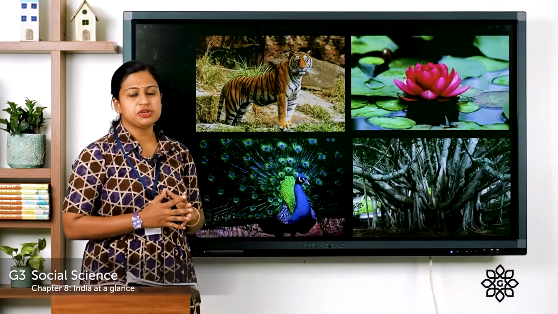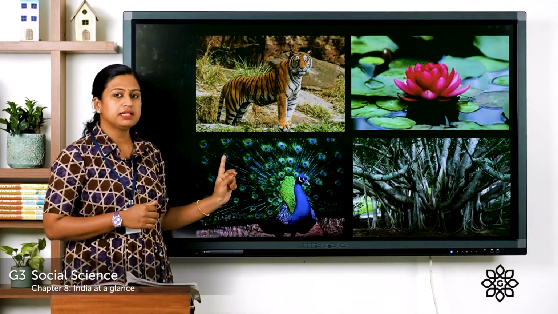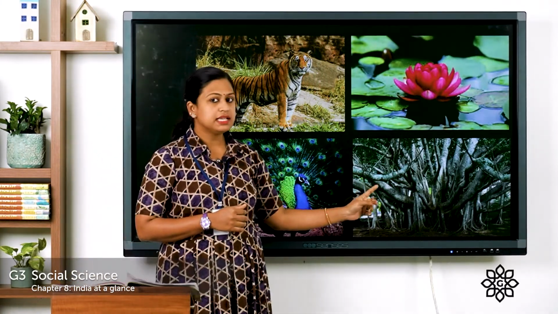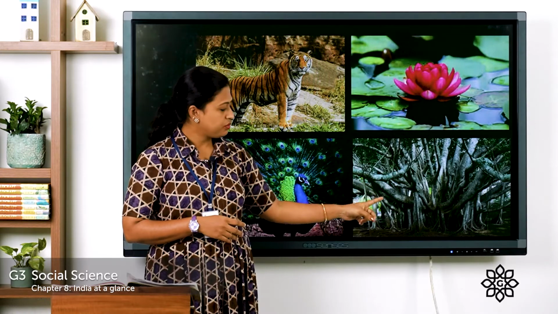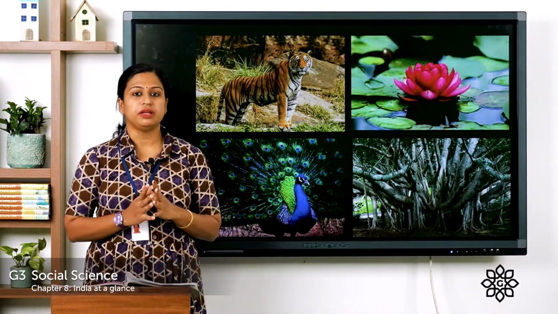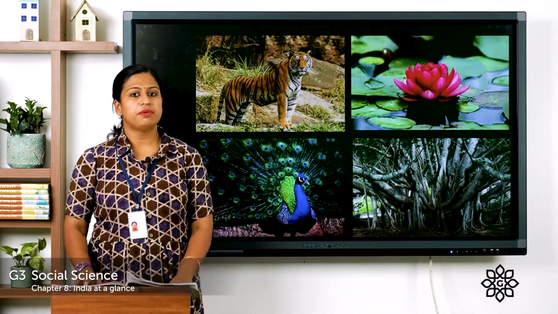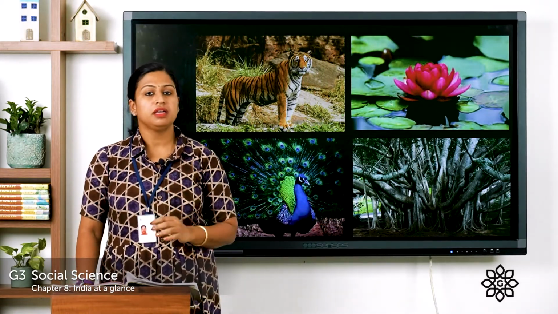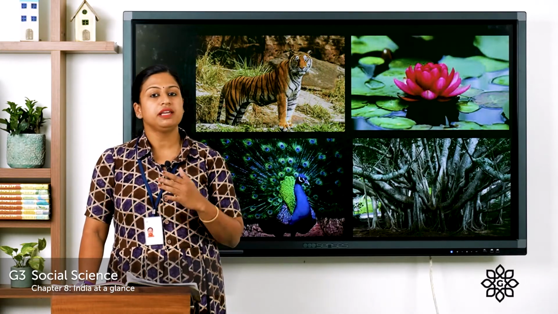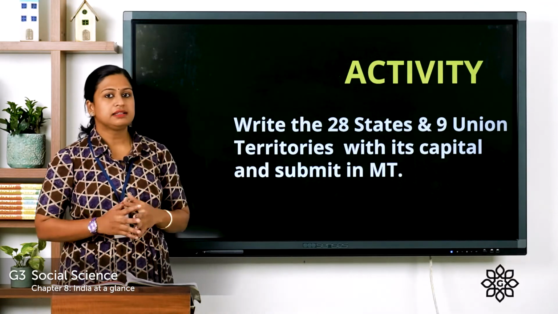Now, here you can see the picture of a tiger. Our national animal is the tiger. The national flower is the lotus, and the national bird is the peacock. The national tree is the fig tree, and you can see here the branches of this tree root themselves to form a new tree, and these roots give rise to different trunks and branches. Now, it has the ability to live for many years, and it is also a part of our Indian culture. So, this was about India at a glance.